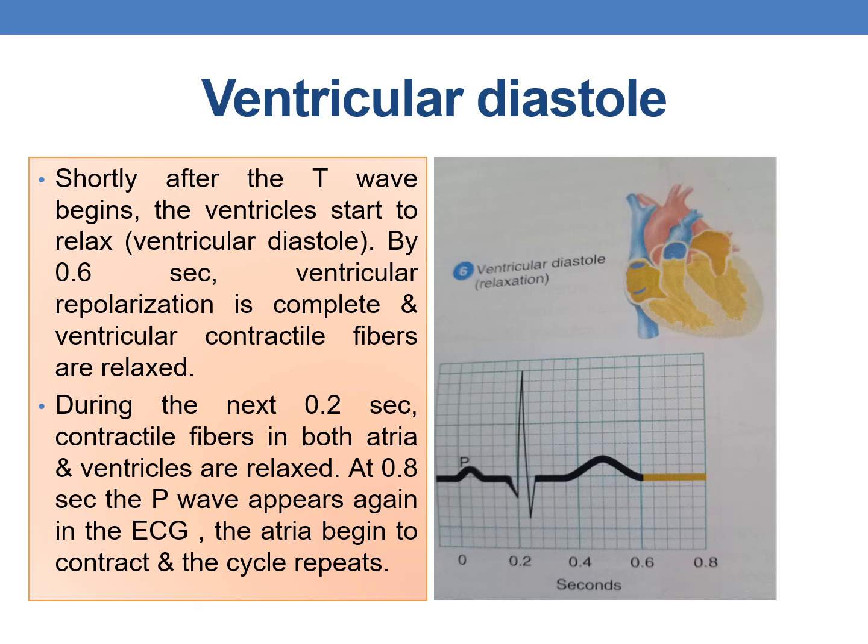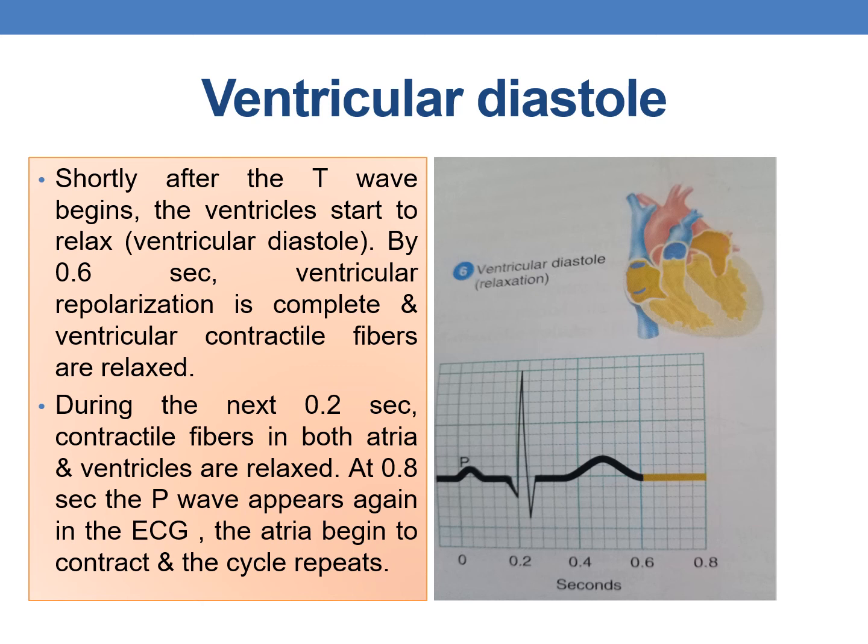Now, ventricular diastole. Ventricular repolarization leads to ventricular diastole. Shortly after the T wave begins, the ventricles start to relax, which is ventricular diastole. By 0.6 seconds, the ventricular repolarization is complete and the ventricular contractile fibers are relaxed. This is the T wave.